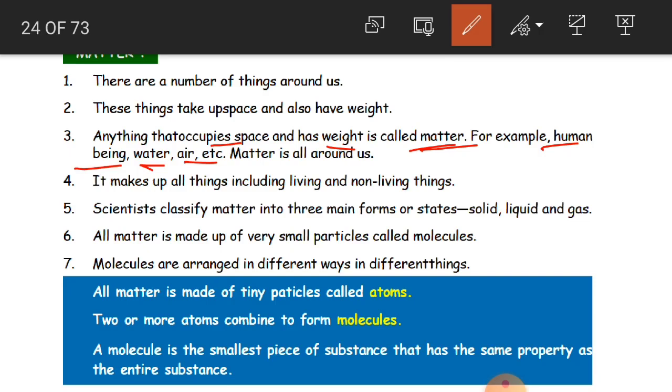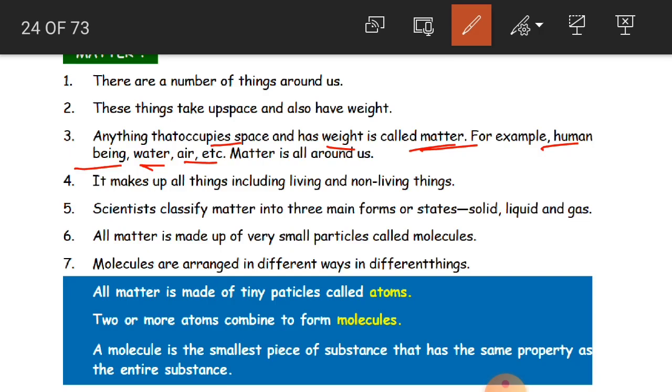Air also occupies space and has weight. So everything which has space and weight is called matter, and matter is nothing but what is around us. Whatever we see around us comes under matter.